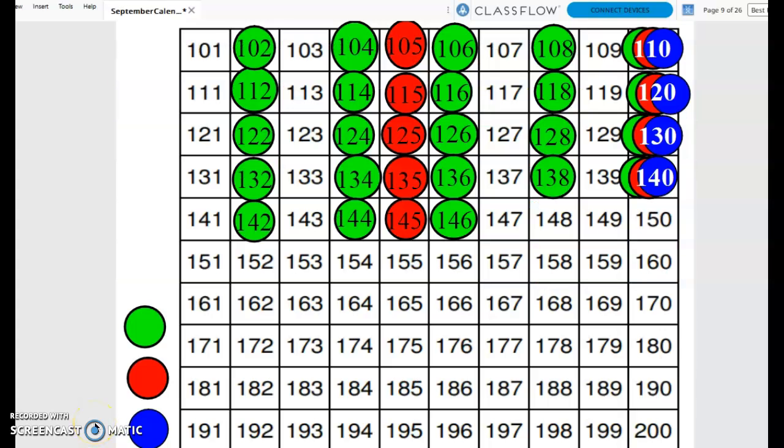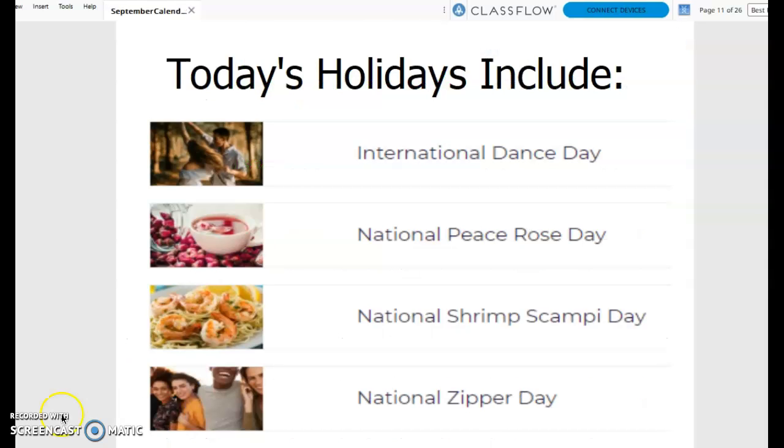If we look at our 200s chart for today, we see that, well, we're not going to do anything to the number 147 because all the rest of the numbers in this column that have a 7 in the ones place have been left blank so far. So we're going to do the same thing to the number 147 for today.